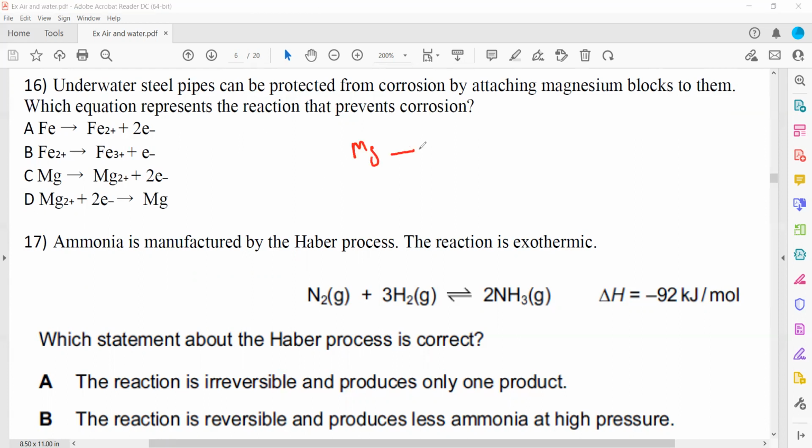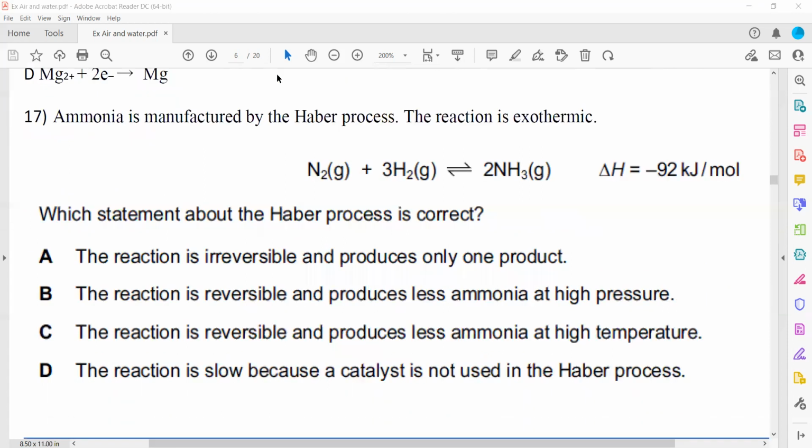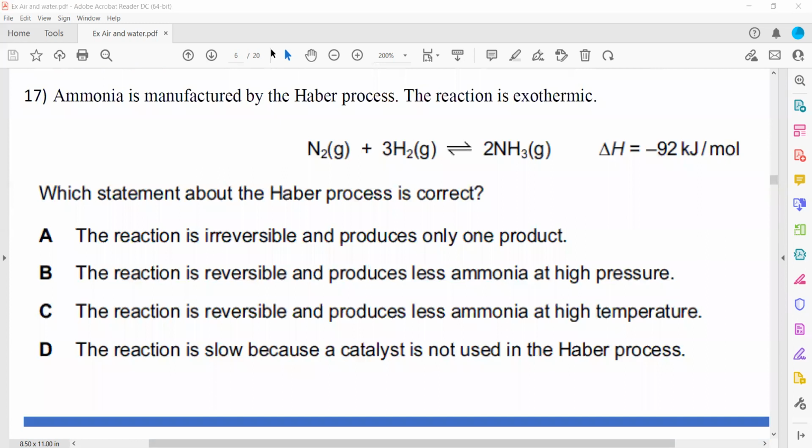How does the metal react? Metals tend to lose electrons, so the magnesium atom will lose electrons and turn into a magnesium ion. So C is the right answer, because the metal has the tendency to lose electrons, and a more reactive metal can lose electrons easily as compared to a less reactive one.